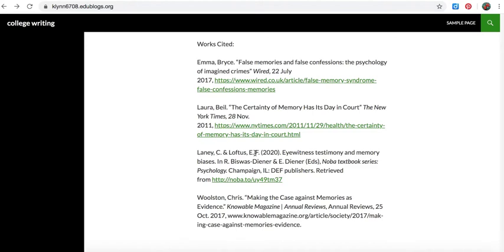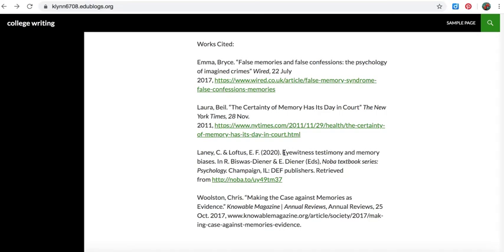This Laney here, you've got in APA format instead of MLA format. I can tell that because of the ampersand, which we don't use in MLA. So it should be Laney, comma, C, or the full name if it says the full name in the article, and then spelled out A-N-D, and then this one should be switched with the first name first. So it's Laney, comma, C, and EF Loftus. The 2020 does not go here, it goes later on down here after the publisher.